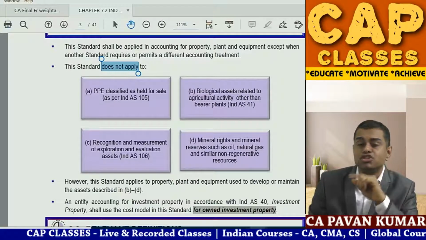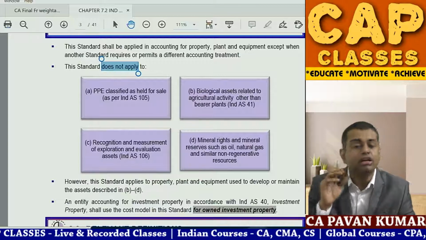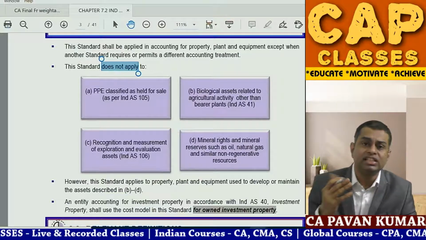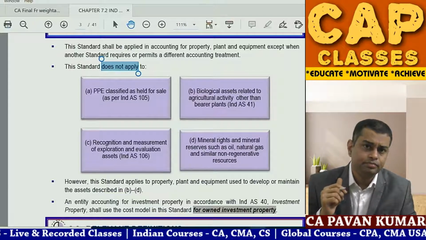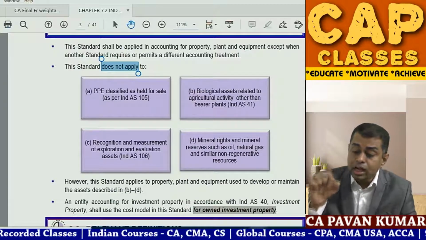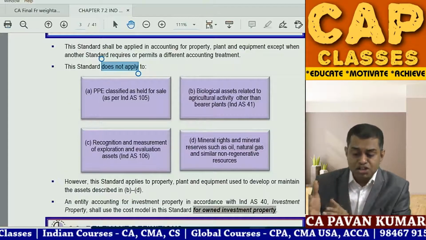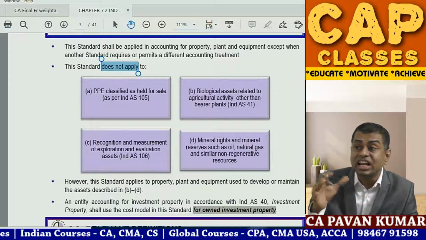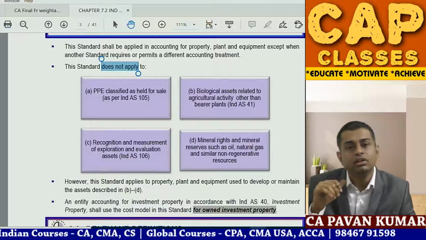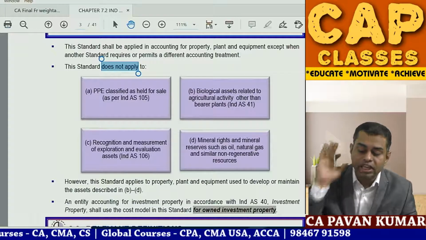So in the old accounting standard system, there is no separate accounting for this. There was a guidance note. But in the new generation accounting standards, there is separate accounting for exploration and evaluation assets. That means mining rights. That is 106. So this accounting standard is not applicable. Then mineral rights, mineral reserves such as oil, natural gas, similar non-regenerative resources. This is not applicable. They have a separate standard. So for these four, it is not applicable.